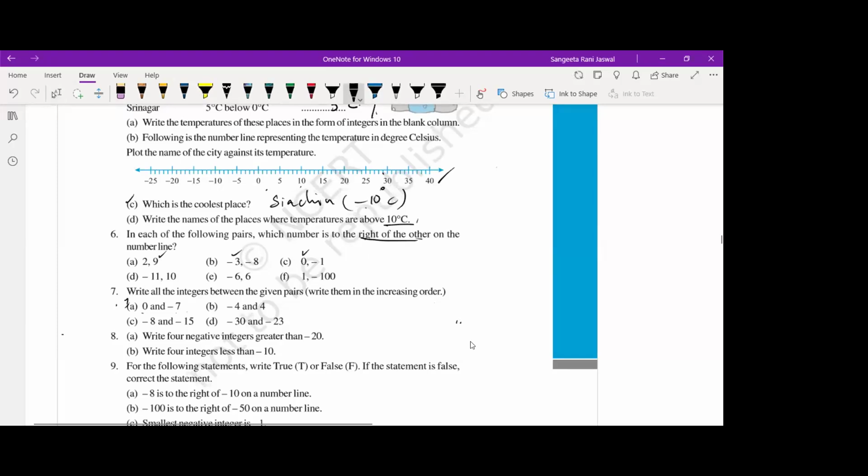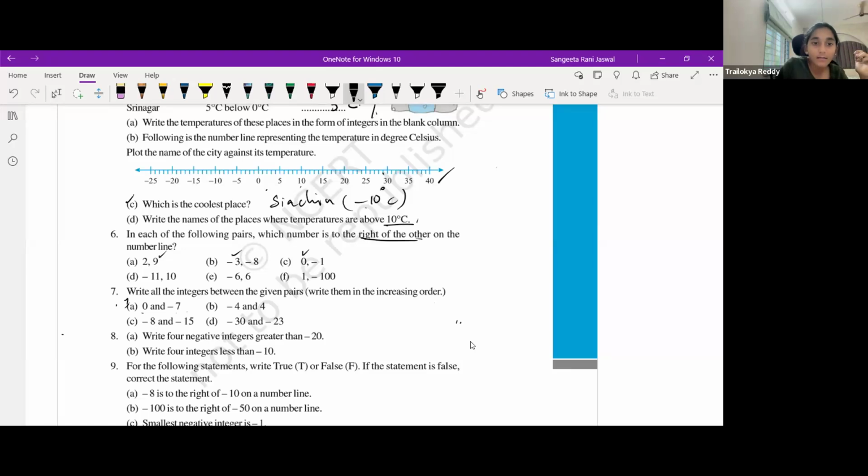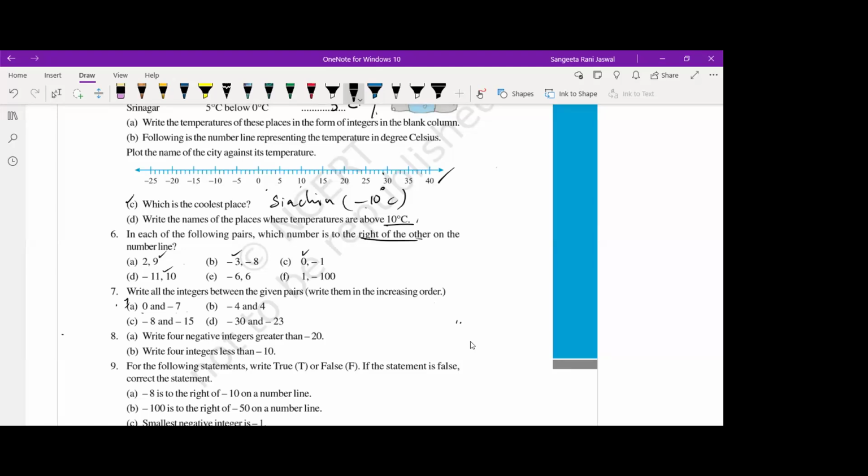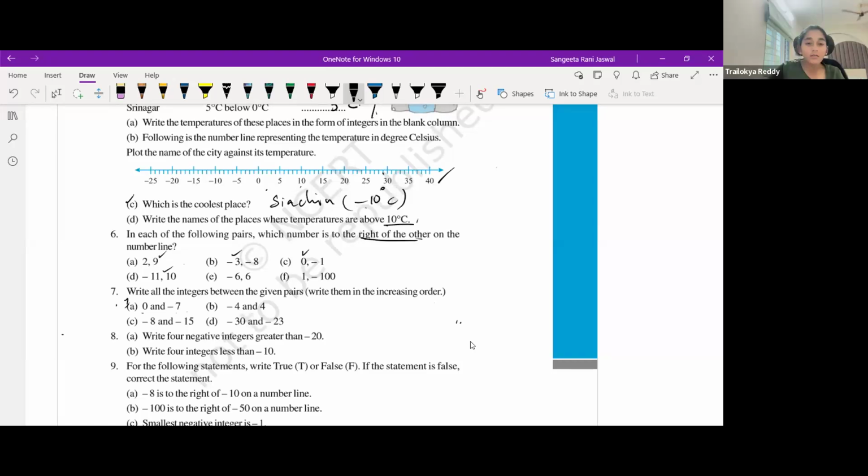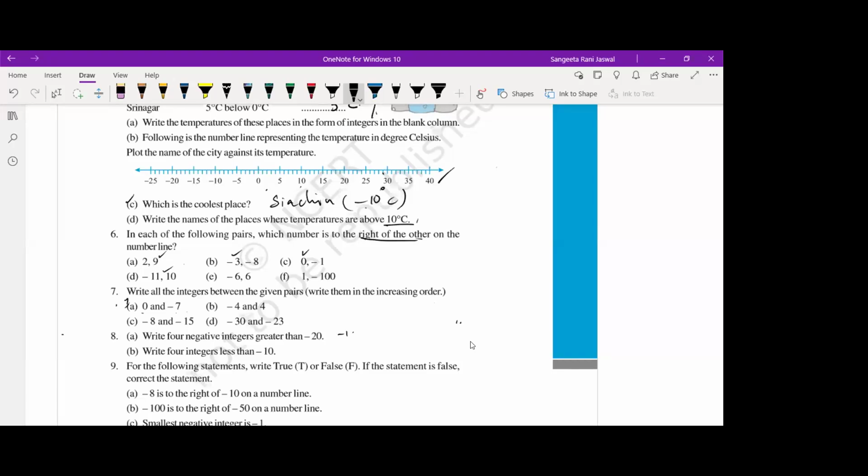-11, 10. Trilokya, yes, ma'am, 10. Okay, now let's write all integers between the given pairs, in increasing order. Write 4 negative integers greater than -20. Trilokya, just name any two. -19 and -18. Yes, -19, -18.